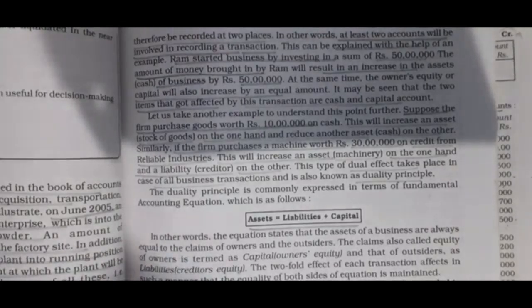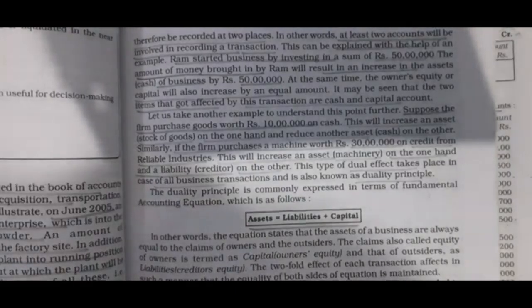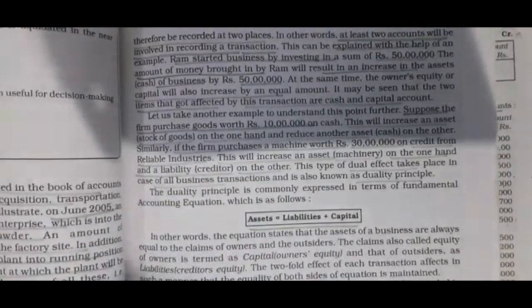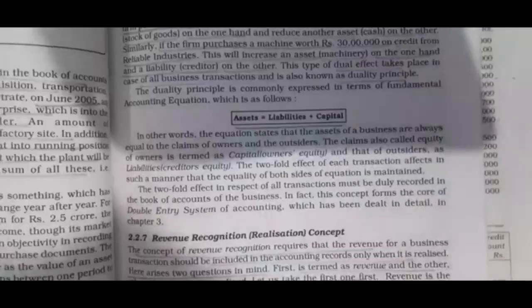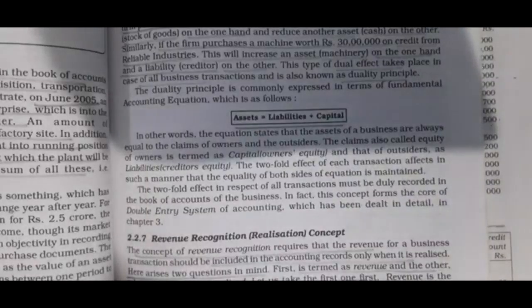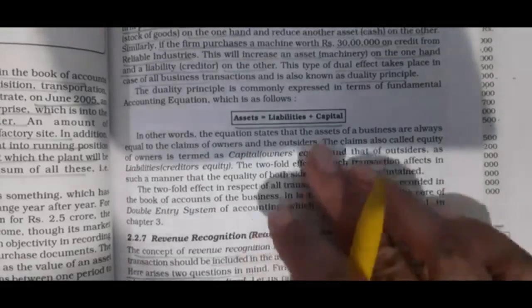So if the firm has purchased 30 lakh rupees machinery on credit, the firm has a dual aspect. On one side, machinery will be debited, and liability will be credited because the firm has not paid the 30 lakh rupees relevant to the machinery. And all accounting systems follow this accounting equation, that is A = L + C. A means asset, L means liability.